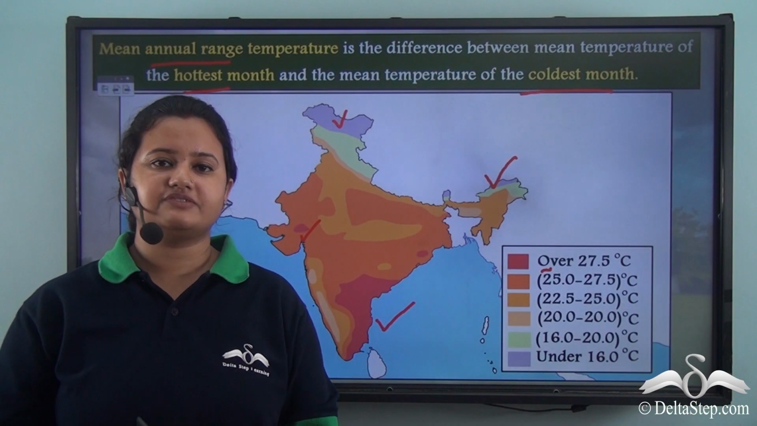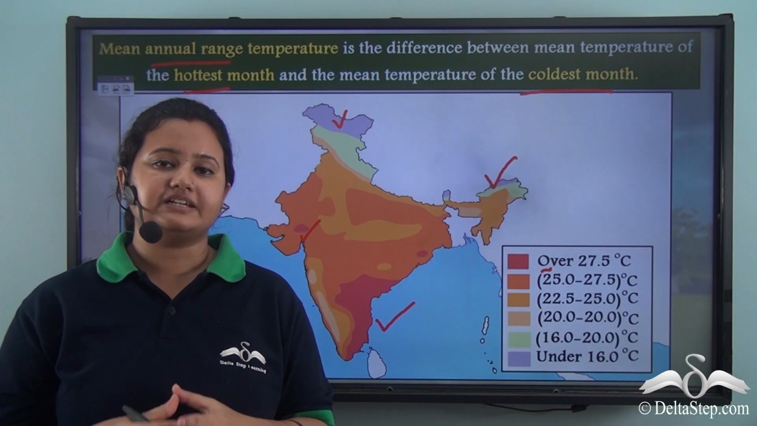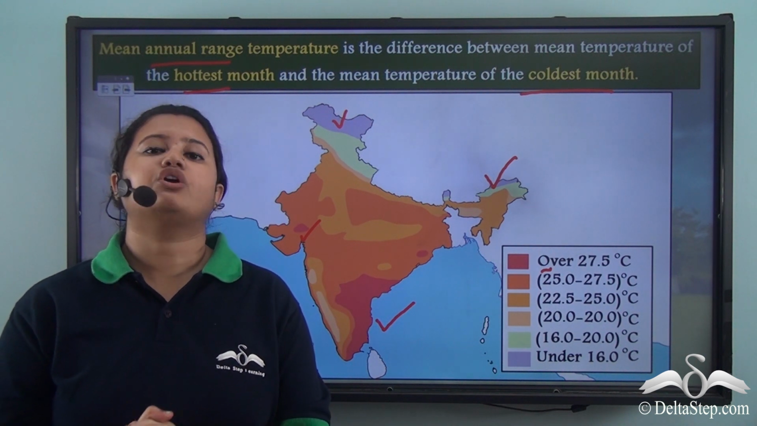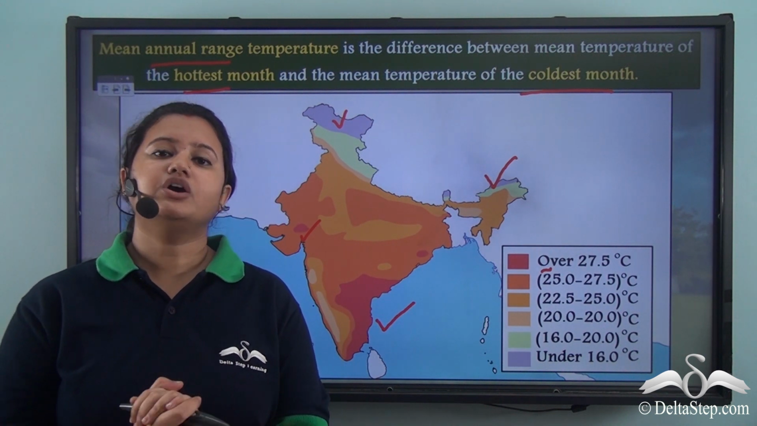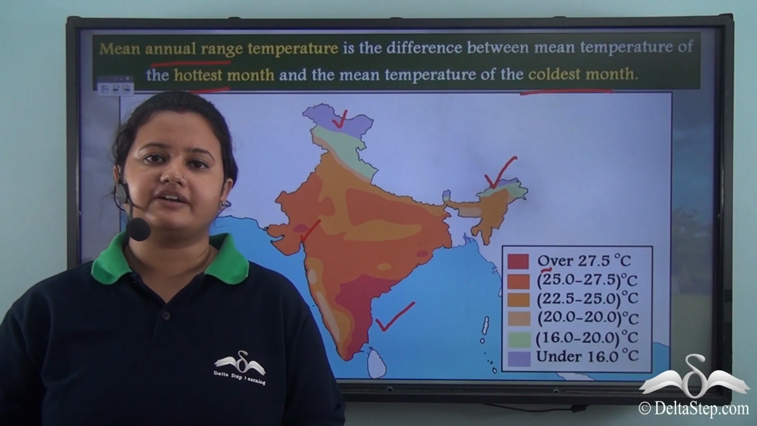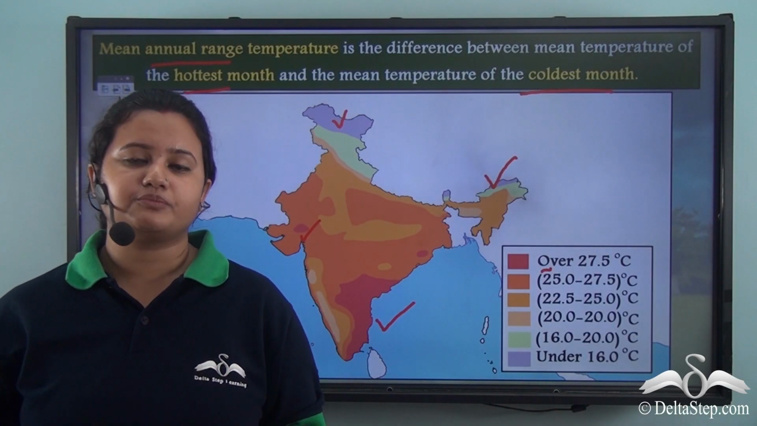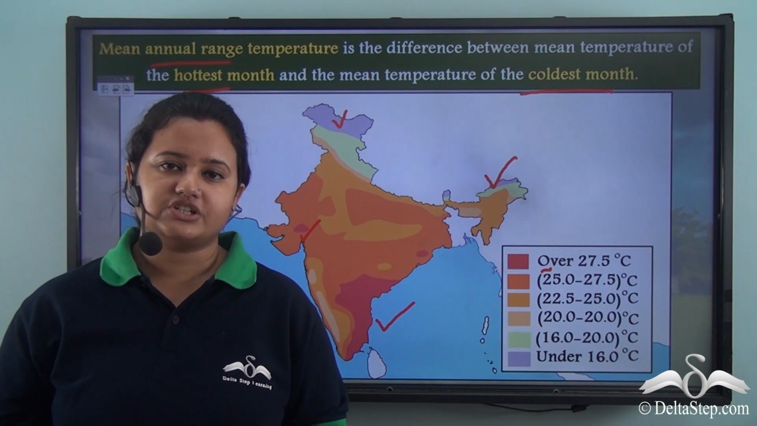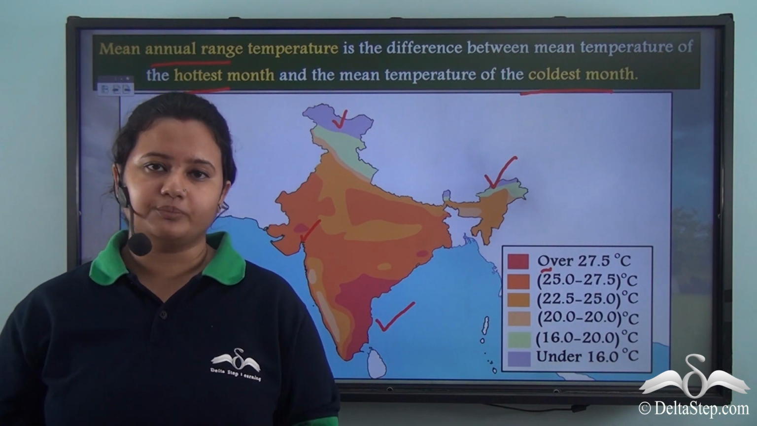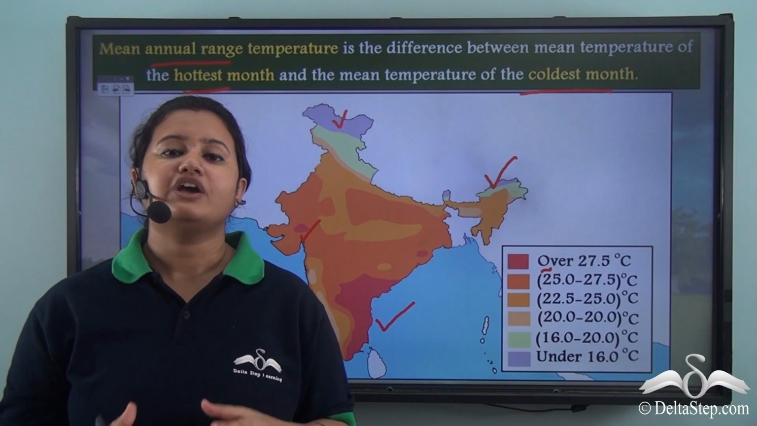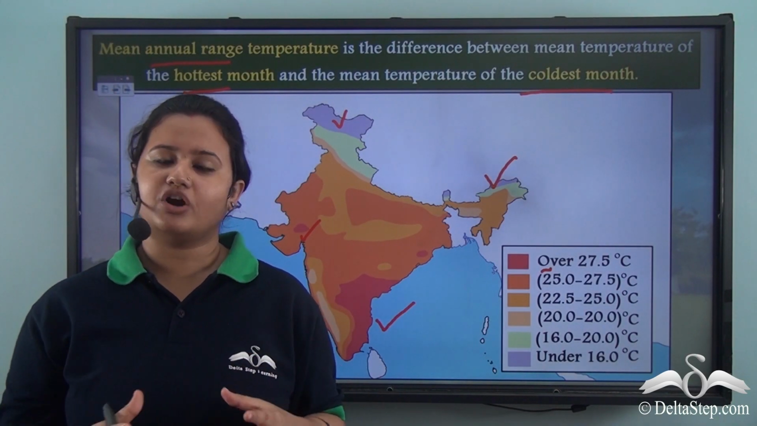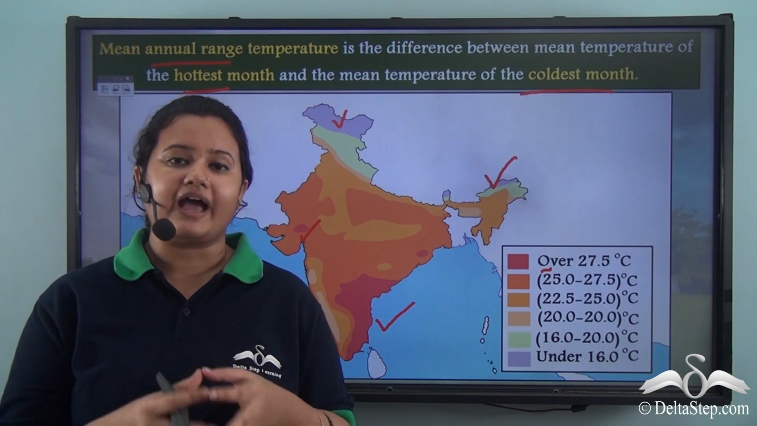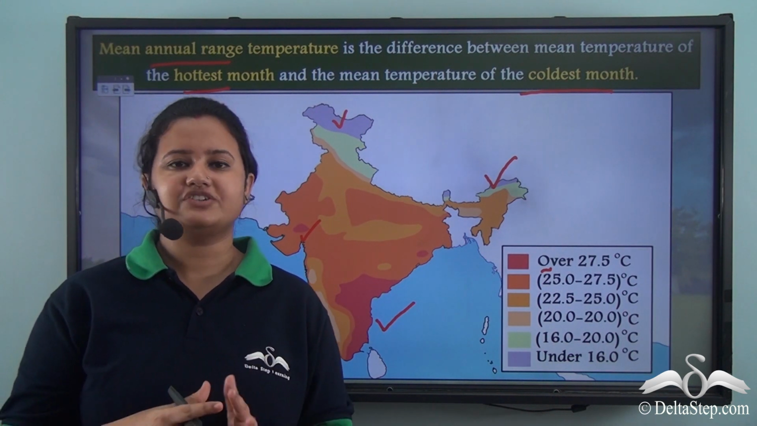So in today's video, we discussed in detail the factors that affect the distribution of temperature across the globe. There are various factors that affect the distribution of temperature, that is latitude, vegetation cover, soil type, humidity. And finally, we discussed the range of temperature, mean monthly range of temperature and mean annual range of temperature.